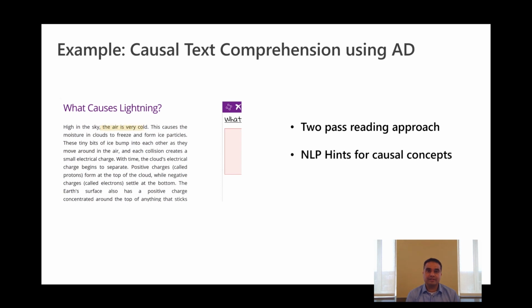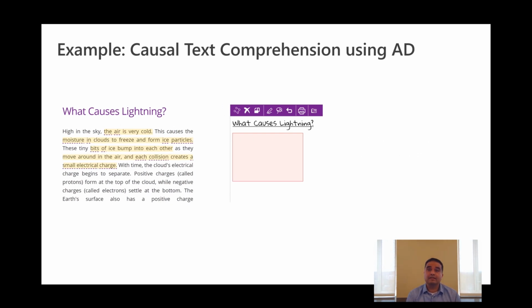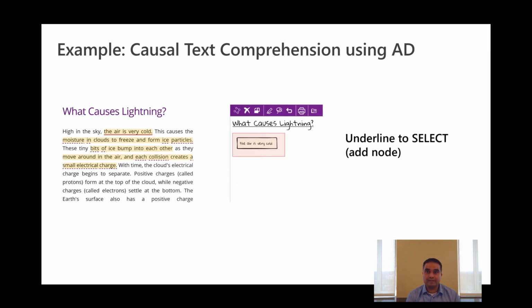As the user highlights the text, texSketch identifies potential causal phrases in that text. This is presented as underlined hints. Then in the second pass, the reader can revisit the highlighted text and select causal concepts. Underlining a word or phrase will automatically add it to the diagram view.